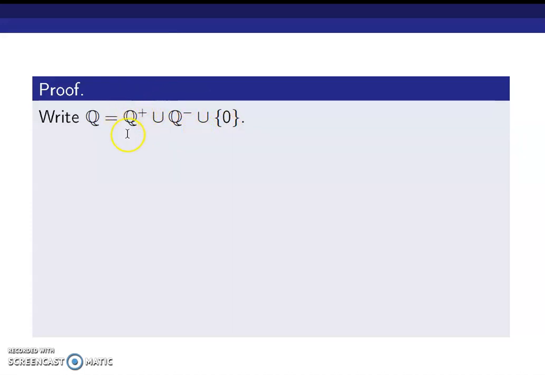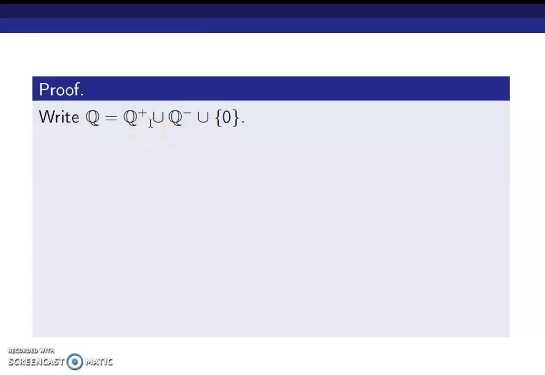Q plus means the set of all positive rational numbers. Q minus means the set of all negative rational numbers. And 0 is the zero. So Q can be written as the collection of all positive rational numbers union the collection of all negative rational numbers union the set {0}.